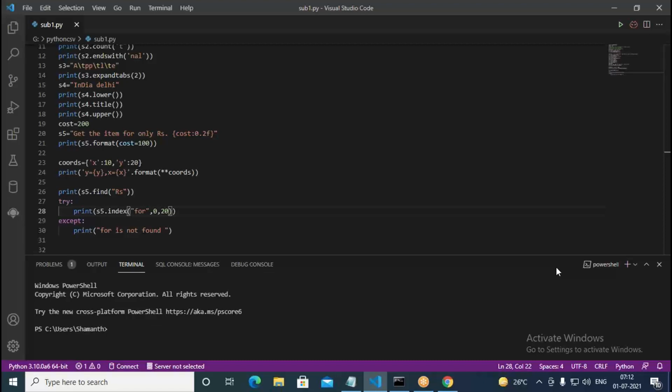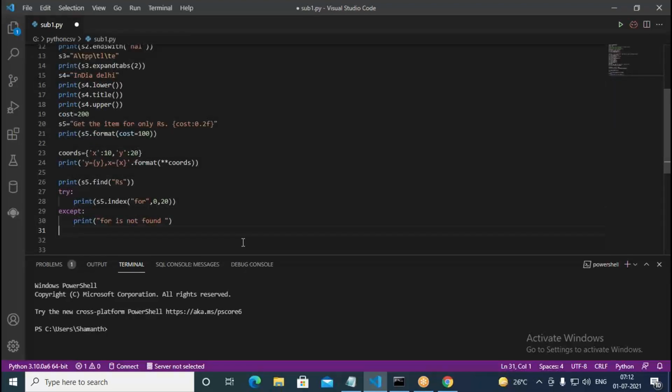The next one is whether the given string is alphanumeric or not, we need to find out. I specify something like this: S6 equal to, I put something like ABC2345.